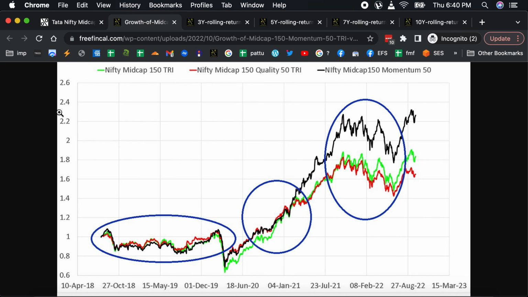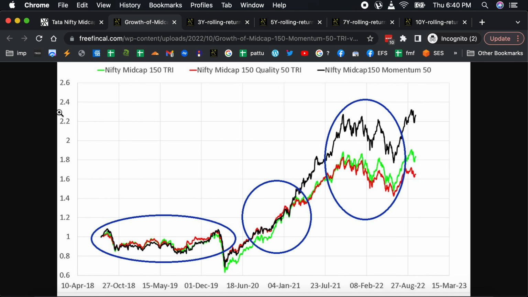Now this is the graph of the momentum midcap 50, that's in black, compared with the Nifty midcap 150 in green, compared with the Nifty midcap quality 50 in red. So the first thing that you notice when you plot this graph from August 2018 onwards, that's when the sideways market kind of started. Or maybe it started a little bit earlier than that, but I just picked a date which seemed prominent to me.